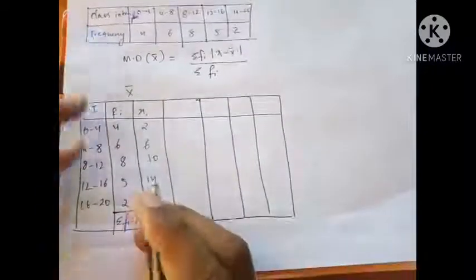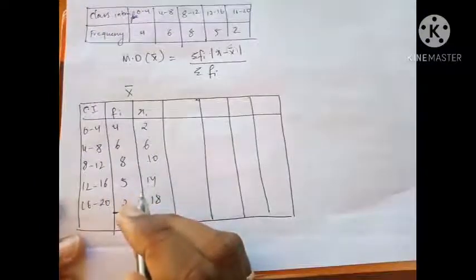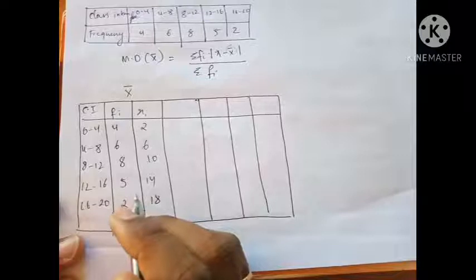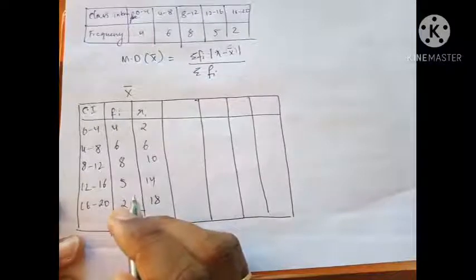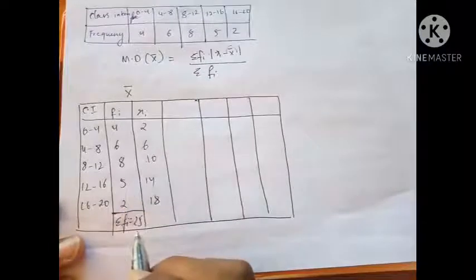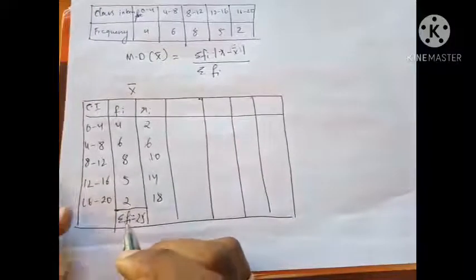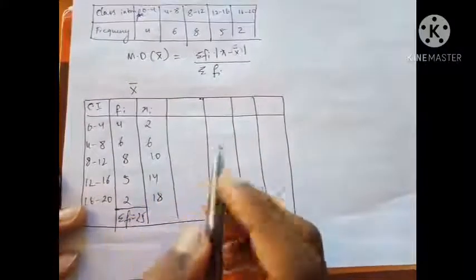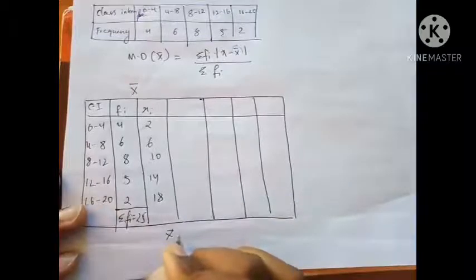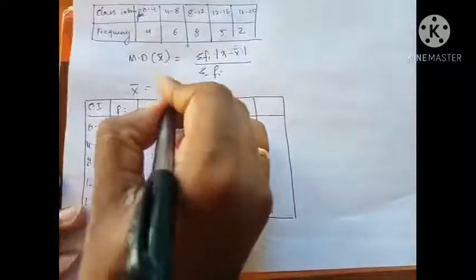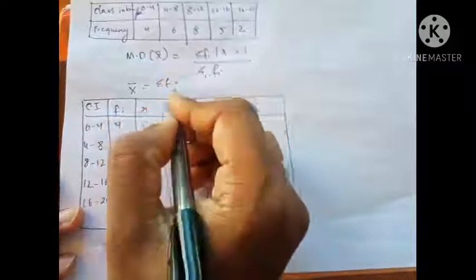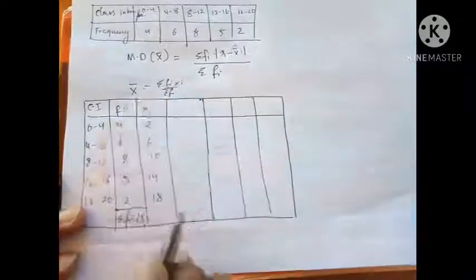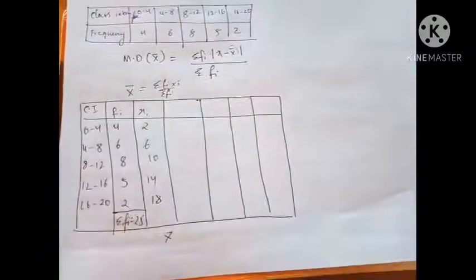Now my job is to find the mean. How to find the mean? That's the ultimate goal. If I'm able to find the mean, it's going to be really great for me. So let's figure out how to find the mean. I can find the mean directly also. How? The mean can be found like this: Σfixi upon Σfi. This is the mean. Okay, so I'm going to find the mean now.